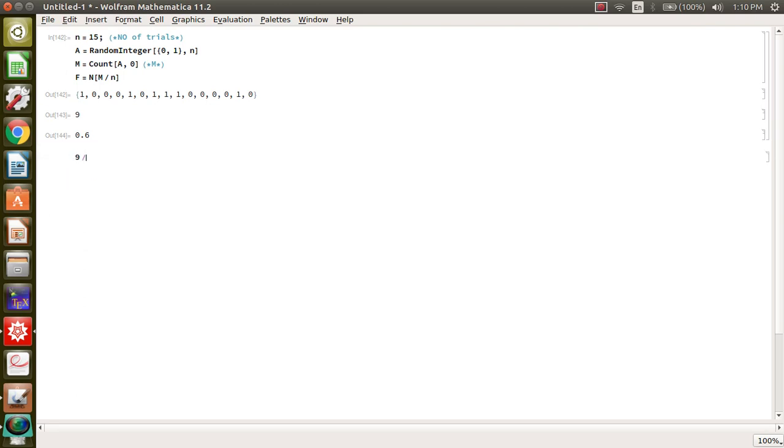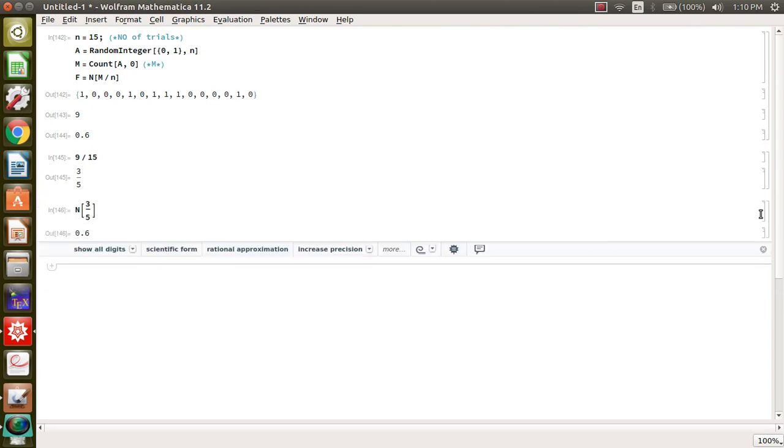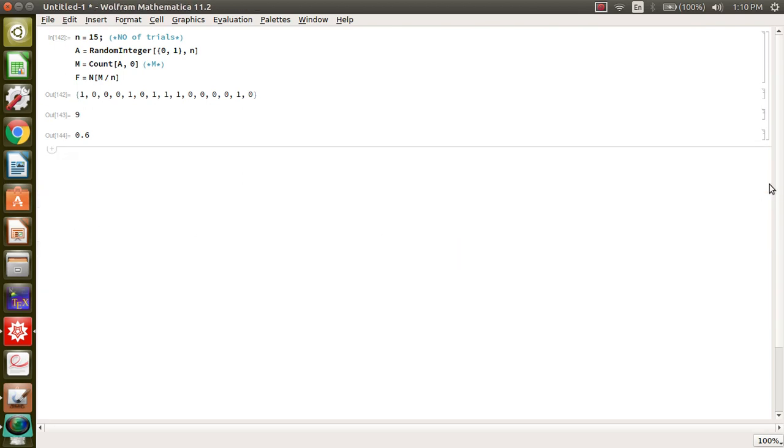9 divided by 15 will give you how much? 0.6. So this is your frequency. Now we want to see at what limit this frequency will be equal to your probability. But we know the probability of getting head is how much? 0.5.